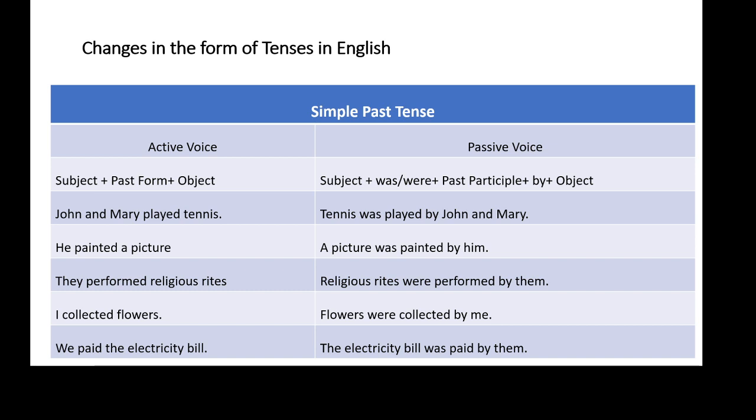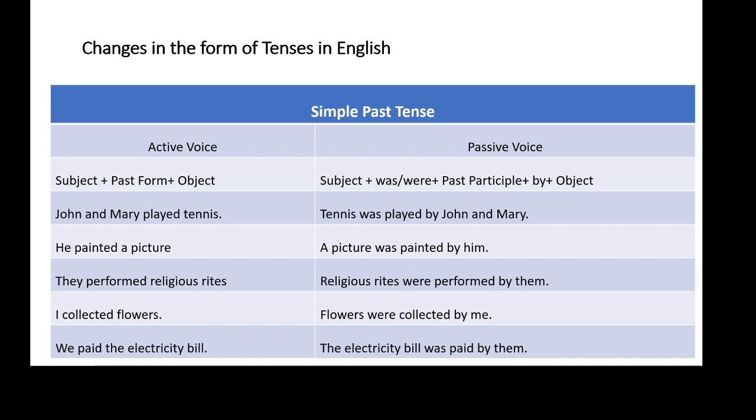So our answer will begin with tennis. Tennis in active voice is an object, so it will become the subject in the passive voice. Tennis, T will be capital. Tennis is singular in form, therefore the correct helping verb is was. Tennis was. Then the past participle of the main verb played.